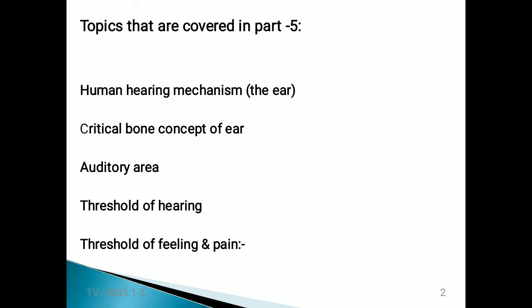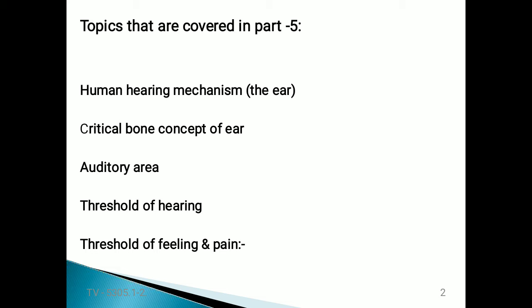These vibrations are passed to the middle ear parts, that is the stirrup, anvil, and hammer, all of which vibrate. The eardrum vibrations are transmitted through the middle ear and reach the inner ear.